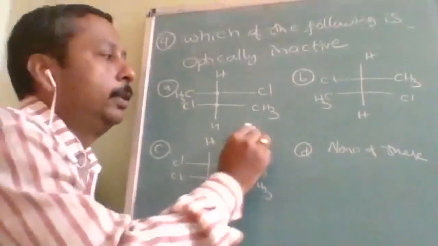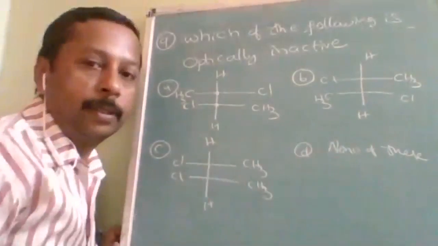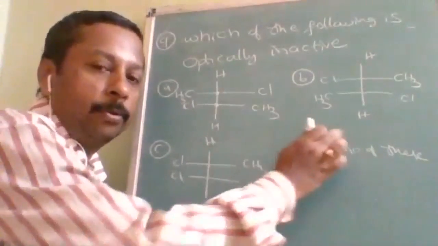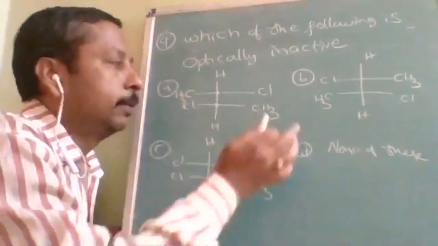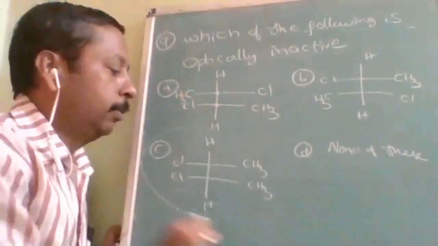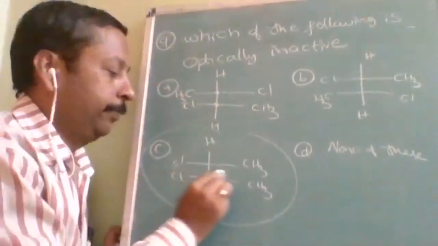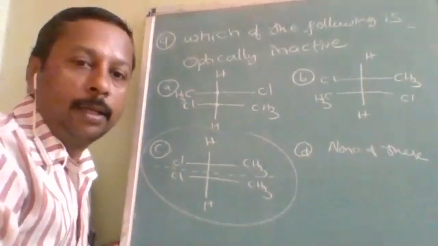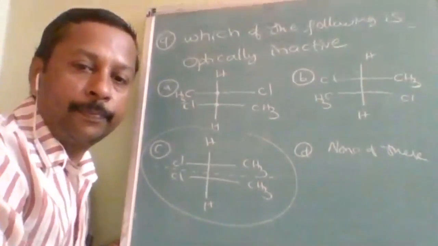So these two are called enantiomers. What are they called? Enantiomers, because they are both mirror images of each other. But the problem over here is this one. Because of this, it is optically inactive. Okay.